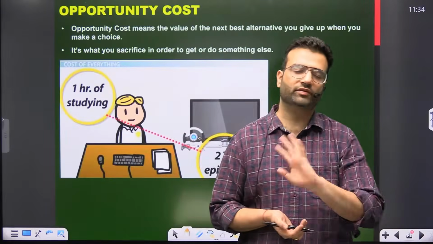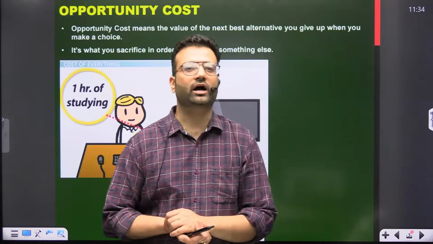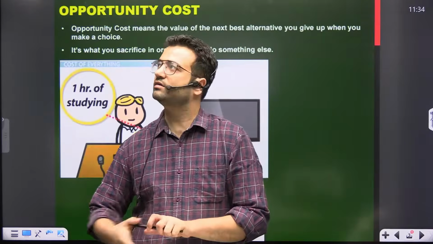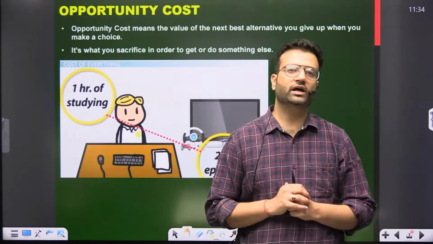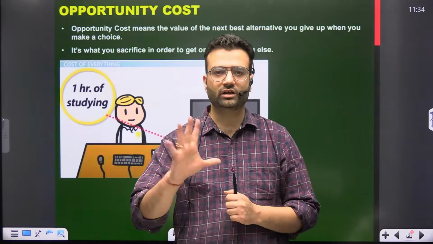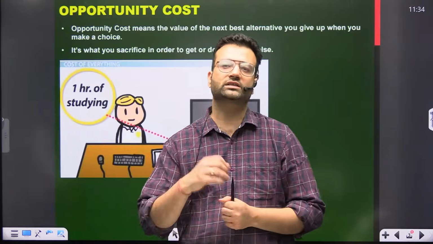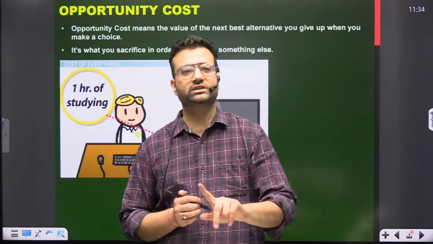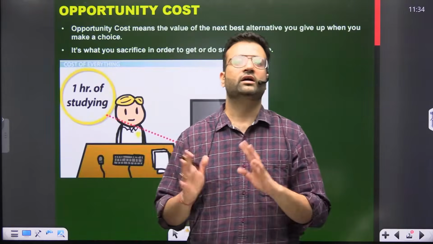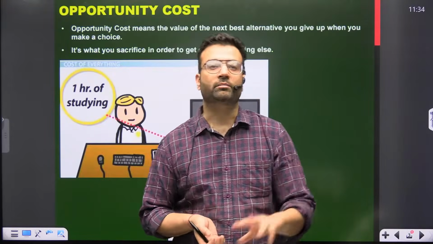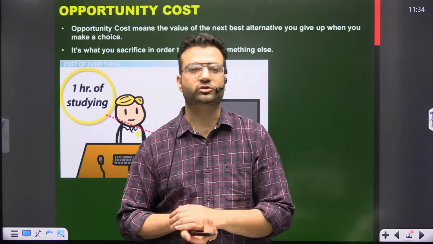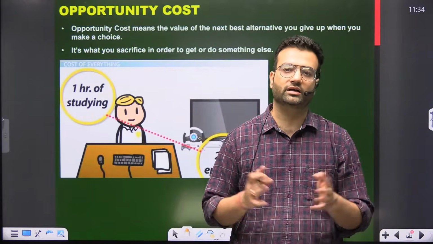Let's say a very simple example. I have 3 hours with me. In these 3 hours, either I can watch a movie, or I can study for UPSC. If I watch the movie, it will give me recreation and enjoyment, but my 3 hours of study got wasted because of watching that movie, so I might not complete my day schedule.